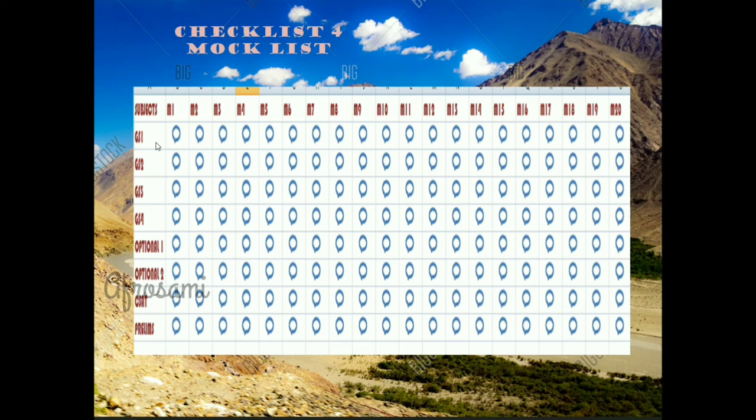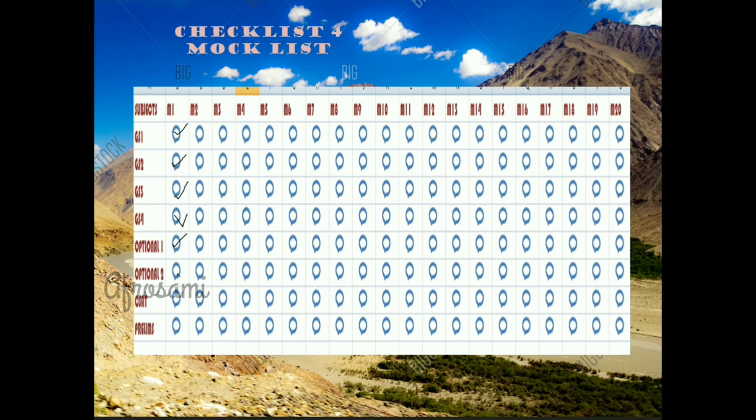The fourth checklist is the mock test checklist. I have given the subjects here: GS1, GS2, GS3, GS4, optional 1, optional 2, CSAT and prelims. For this, I have counted down 20 mock tests. After completion of the 20, I will go for another 20. If I have completed GS1 mock test 1, I will tick the circle.